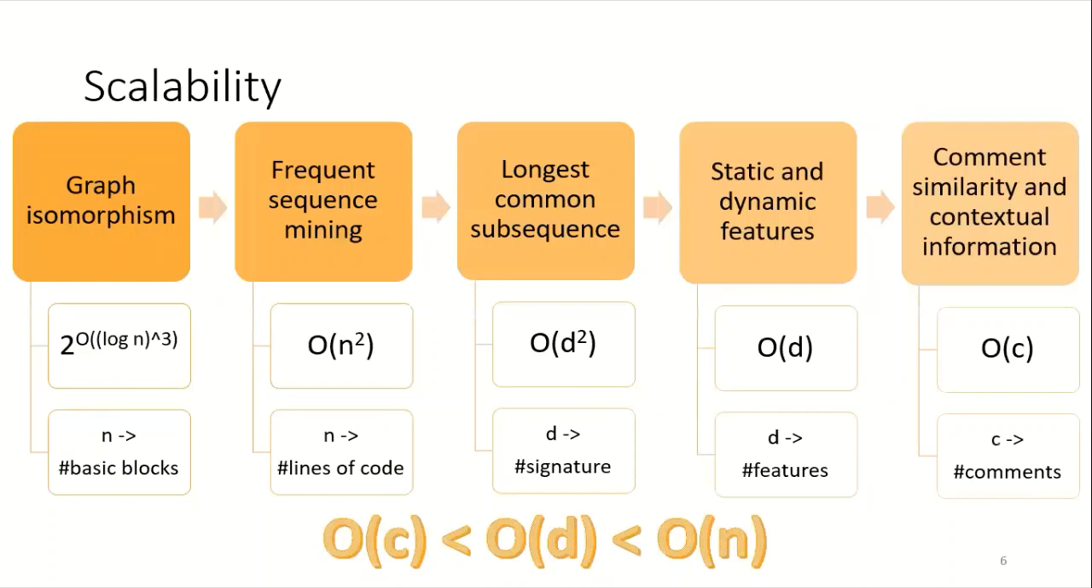Now, we discuss the different classes of algorithms to solve the problem of clone detection. Graph isomorphism is a classical technique to obtain code similarity, but the algorithm does not have a polynomial time solution. The next set of algorithms either use frequent sequence mining, longest common subsequence, or static and dynamic features. The respective time complexity is order n square, order d square, and order d. Our technique uses comments and contextual information and has a time complexity of order c. The order of time complexity is order c less than order d less than order n.